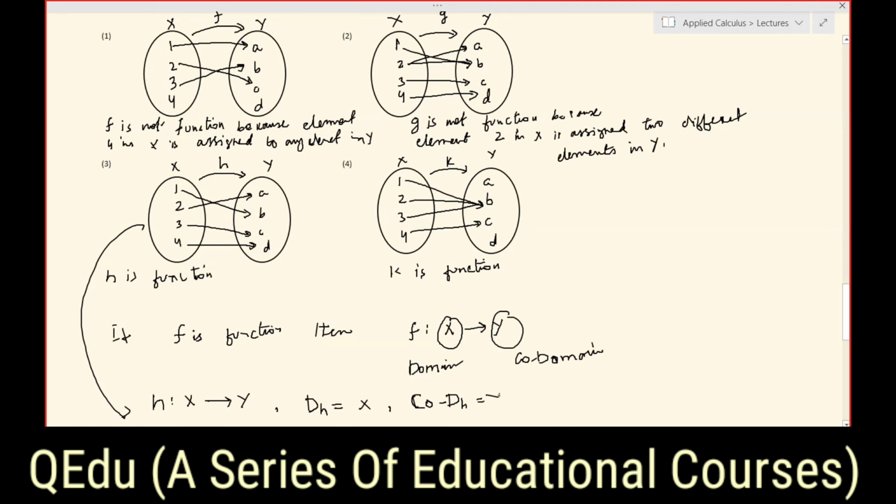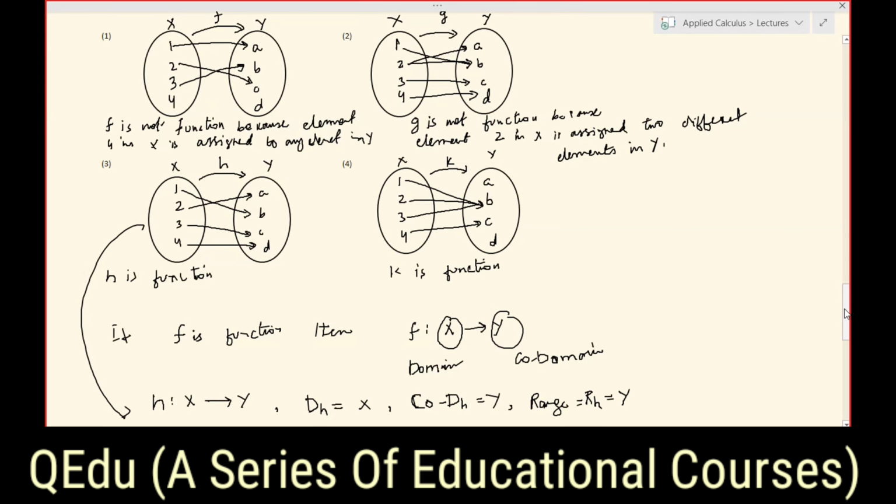Now, what is range here? The range is the set which consists only of the output elements from the set Y. So these all are the output elements here. We can write the range, or simply R subscript h, indicating the function h, is equal to Y. The range is the same set Y in that case.